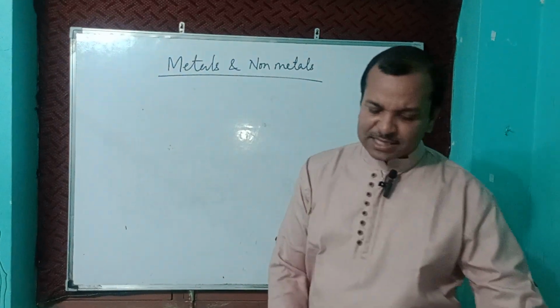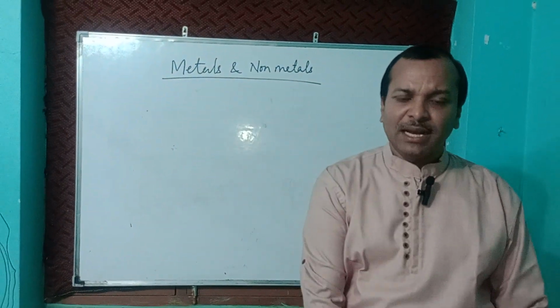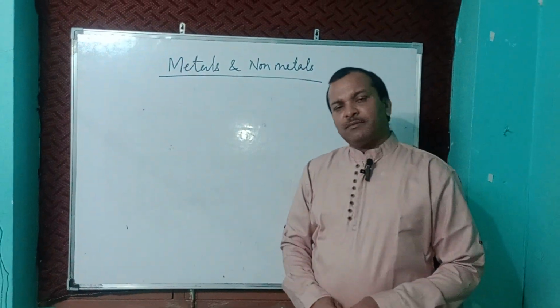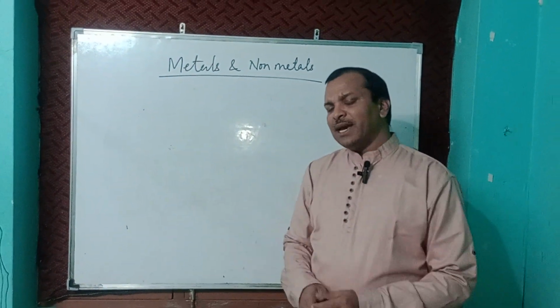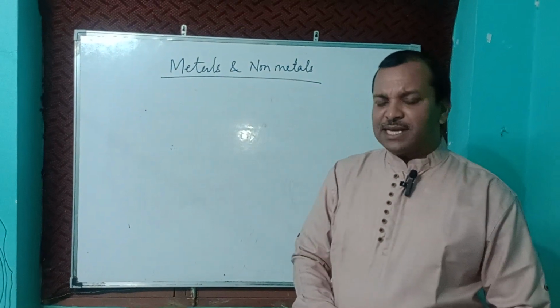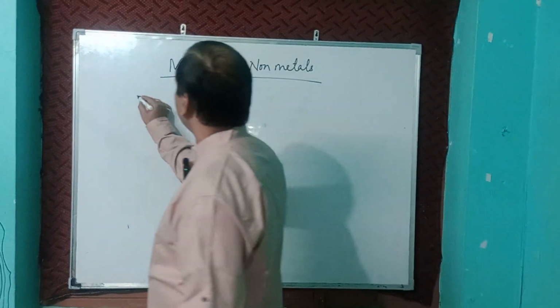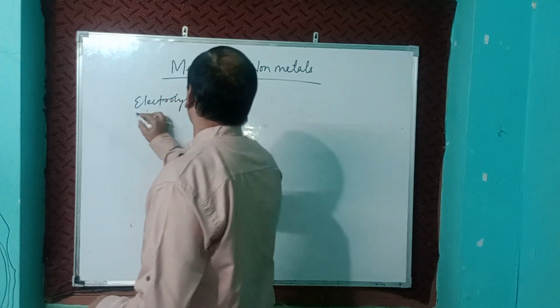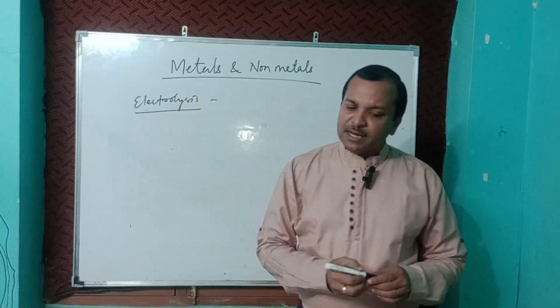Next is extraction of metals from the high reactivity series. In the high reactivity series, as I already said, there is only the process of electrolysis. What is the electrolysis process?